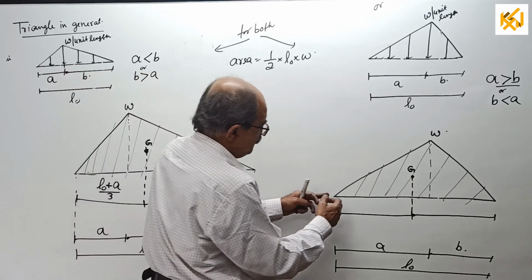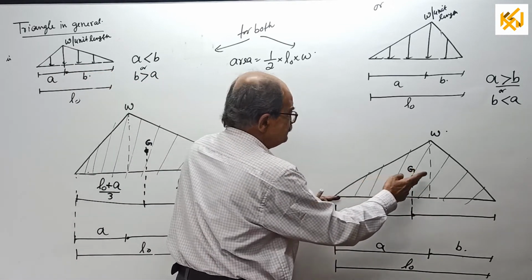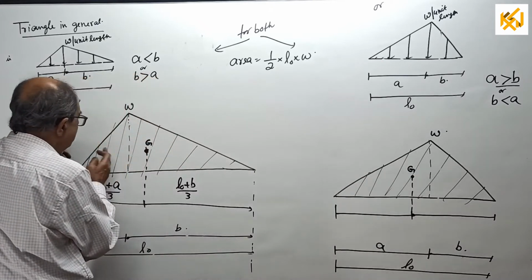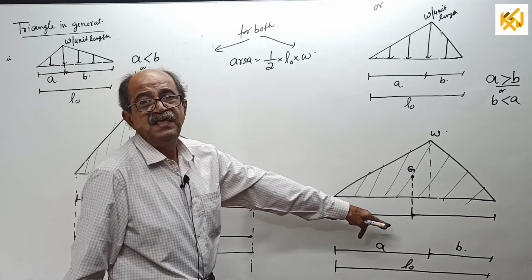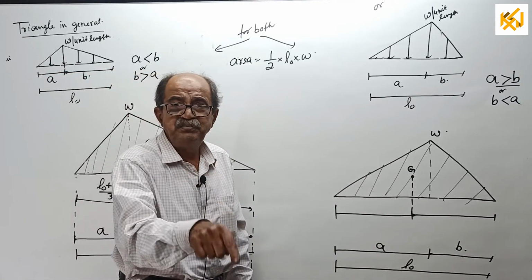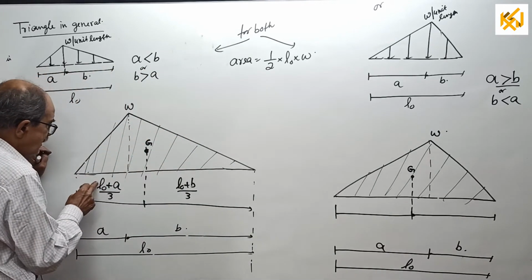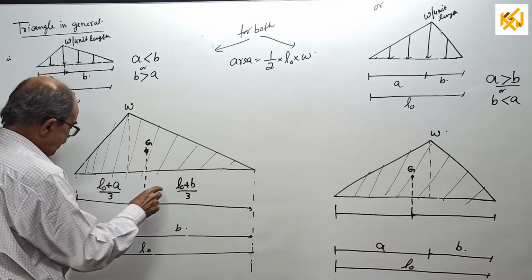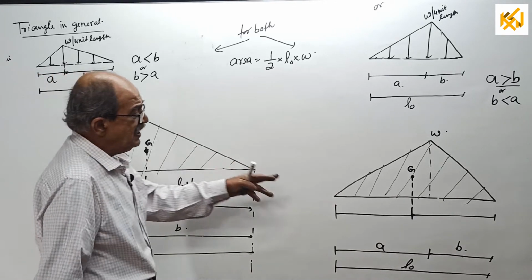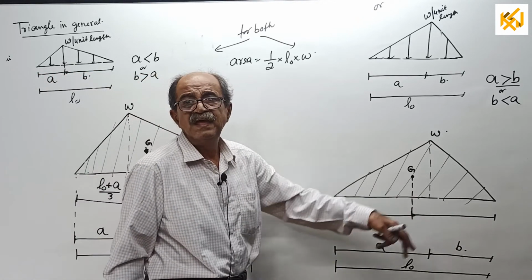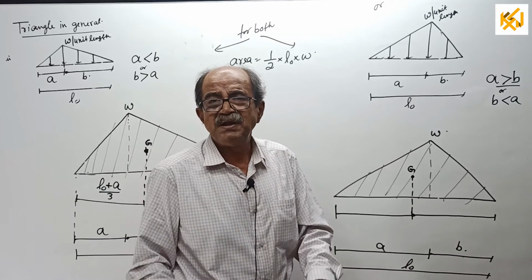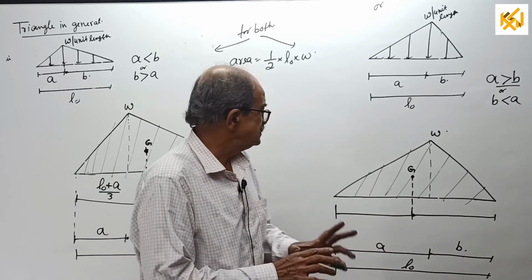See here now. If I want from here, irrespective of whether CG will come this side or that side, the formula is same. Now, when you substitute, that value will adjust. Here, your L plus A by 3 will come more than A. Here, that formula will give you less than A. That is when you substitute. But the general formula I told you, same way you have to use it now.